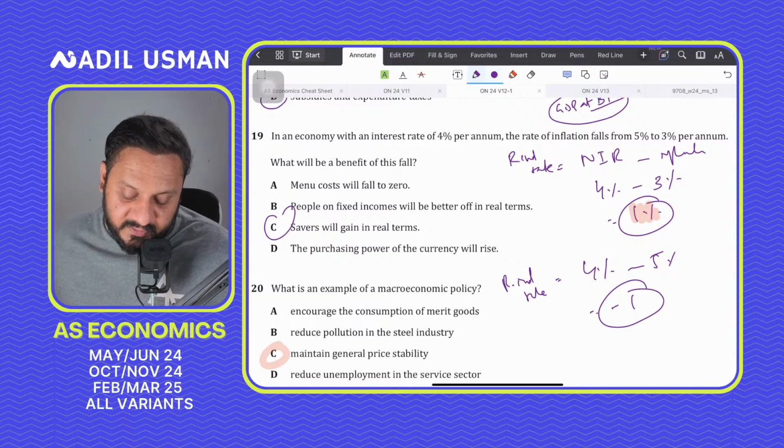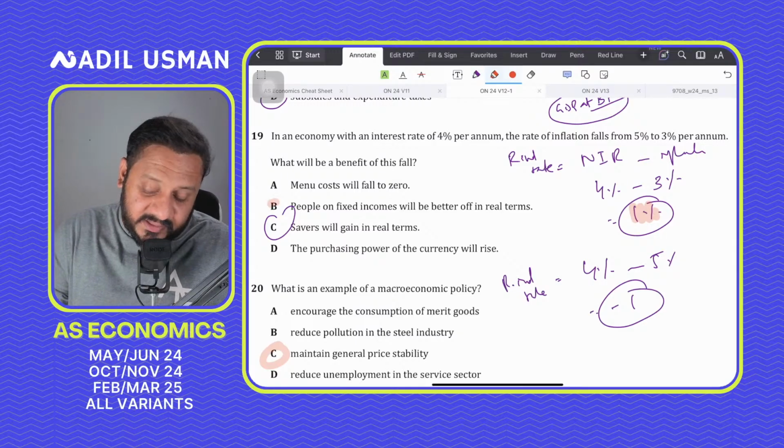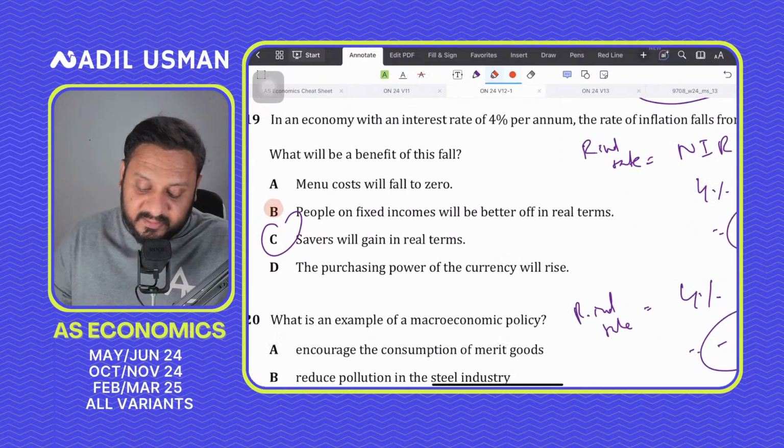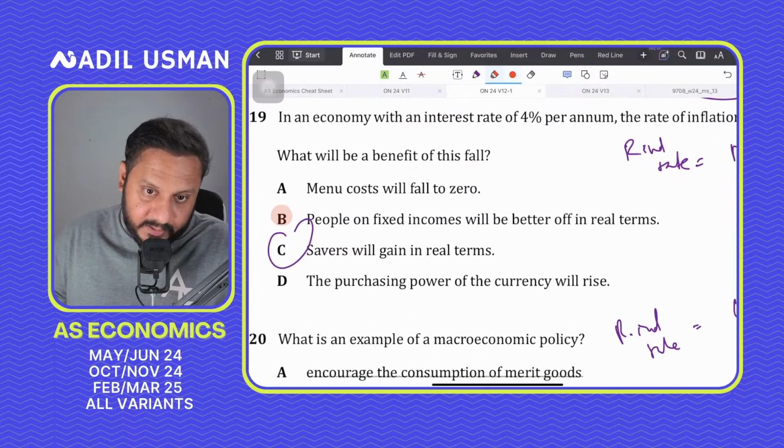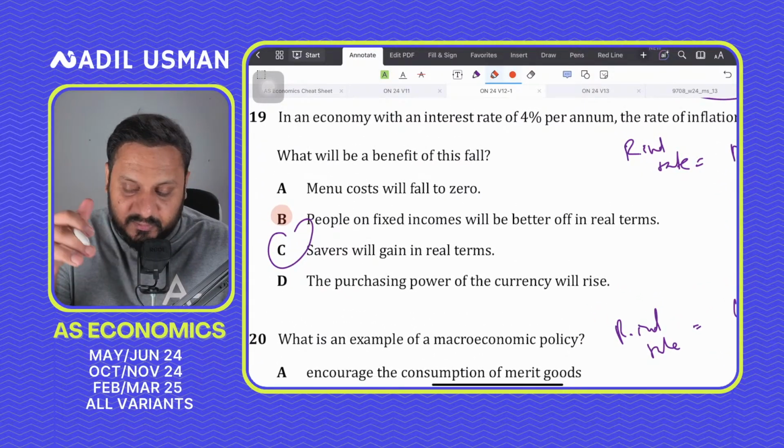That people on fixed incomes would be better off in real terms is not entirely incorrect. The answer option for question, and here is where the problem arises. Question number 19 is not entirely incorrect, because it says that people on fixed incomes would be better off in real terms.